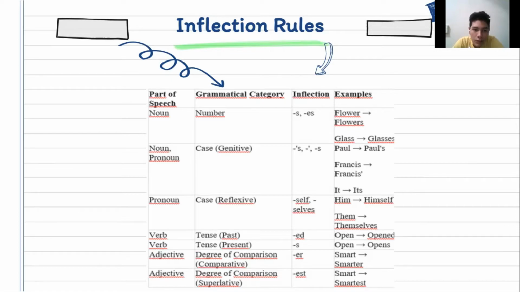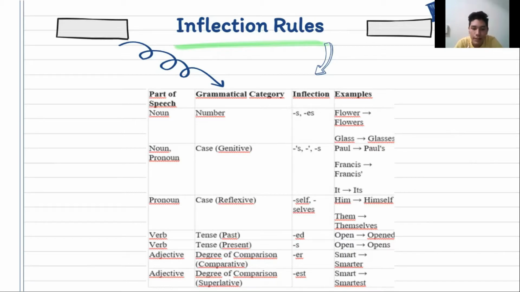Part of speech: noun, grammatical category: case, inflection: apostrophe s, for example Paul, Paul's, Francis, Francis's. Part of speech: pronoun, grammatical category: case, inflection: self and selves. Examples are him, himself; them, themselves.